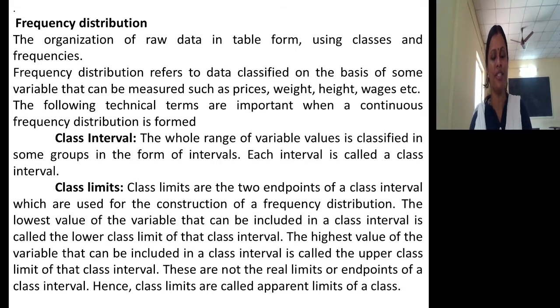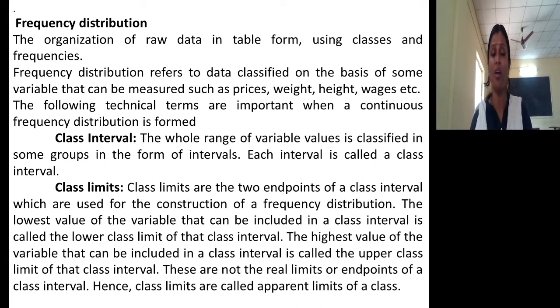So what is frequency distribution? If you know frequency, now we should know frequency distribution. The organization of raw data in table form using classes and frequency indicates frequency distribution. So when you organize collected data in table form using classes and frequency, that indicates frequency distribution. Frequency distribution refers to data classified on the basis of some variable that can be measured, such as prices, weight, height, wages, etc. Try to understand. So when you classify data on the basis of some variable which can be measured, particularly which variable can be measured?